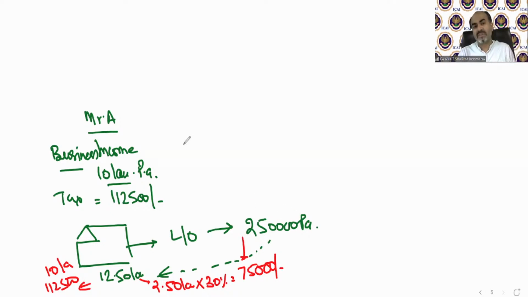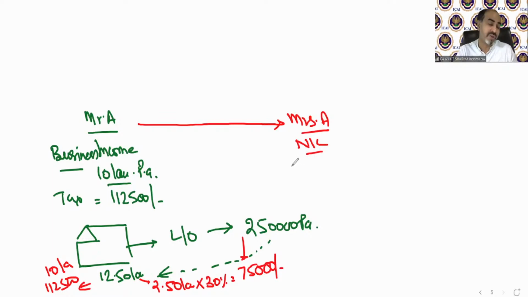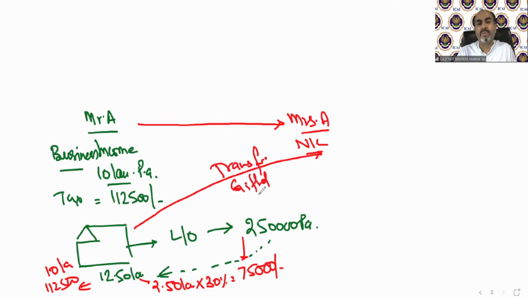To avoid this, what did Mr. A do? There is Mrs. A also, his wife, and she has nil income. She is a housewife and does not earn any other income. So what does Mr. A do? Mr. A transfers this property to Mrs. A. You can say he gifted this property to Mrs. A.